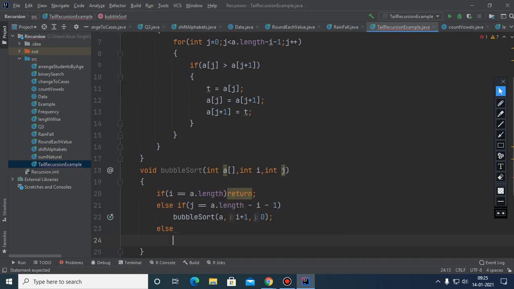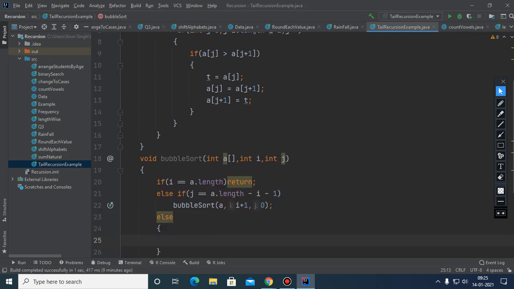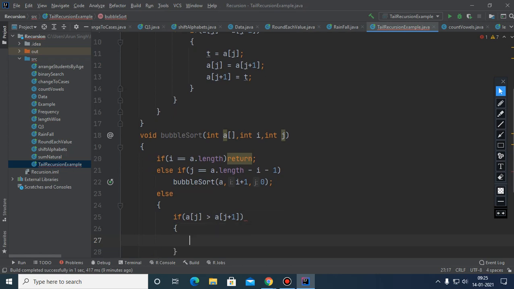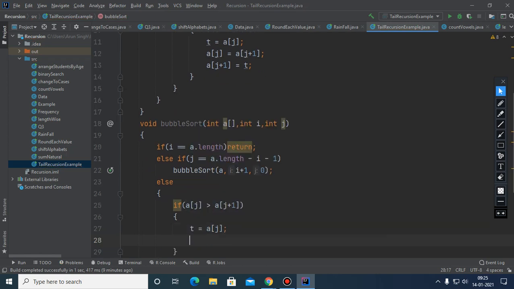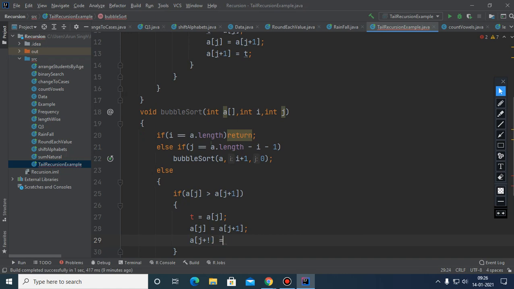Else means j is going on. If these two conditions are false, j is going on. And when j is going on, what do we have to do? We have to compare adjacent elements. If a of j is more than a of j plus 1, then a of j will be a of j plus 1, and a of j plus 1 will be t. This is the temporary variable we need, which is this one.